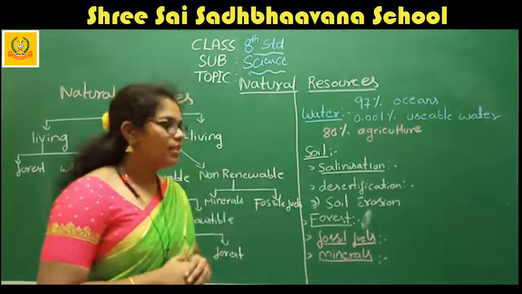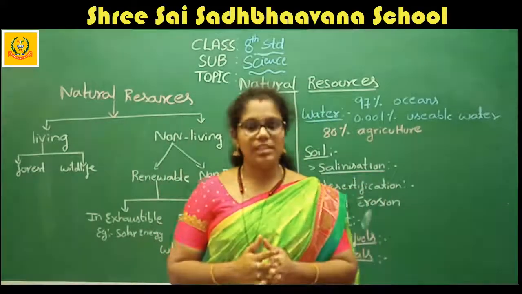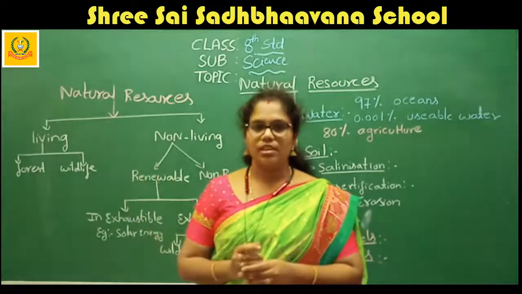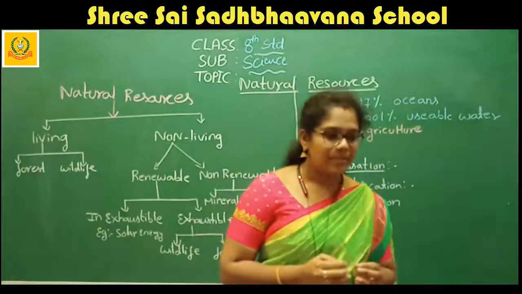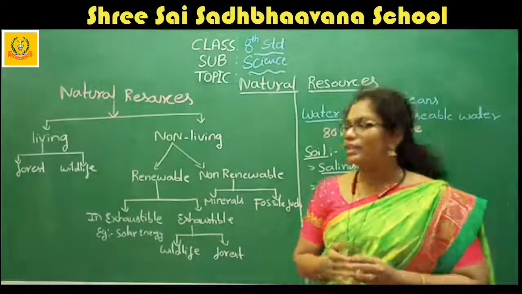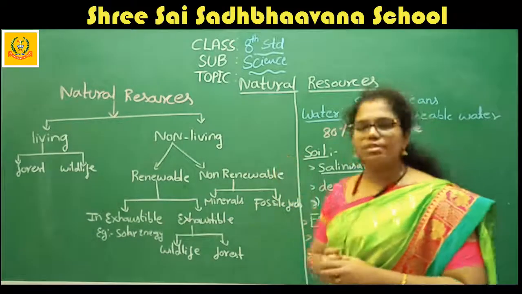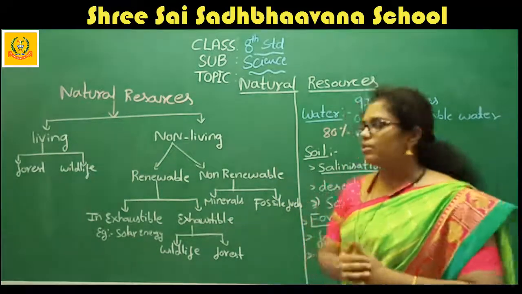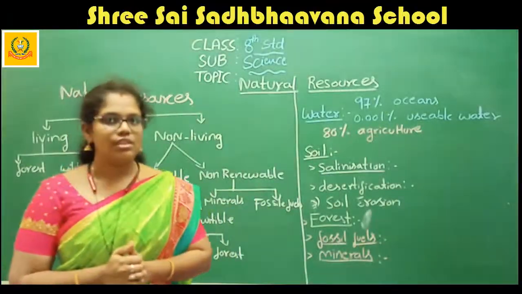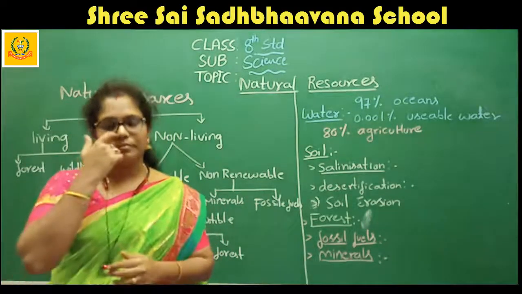I said that natural resources are divided into two types. One is living resources and another one is non-living resources. What are the two types of resources? One is living resources and another one is non-living resources. What is this living resources? What is the meaning of living resources? Living means living resources.